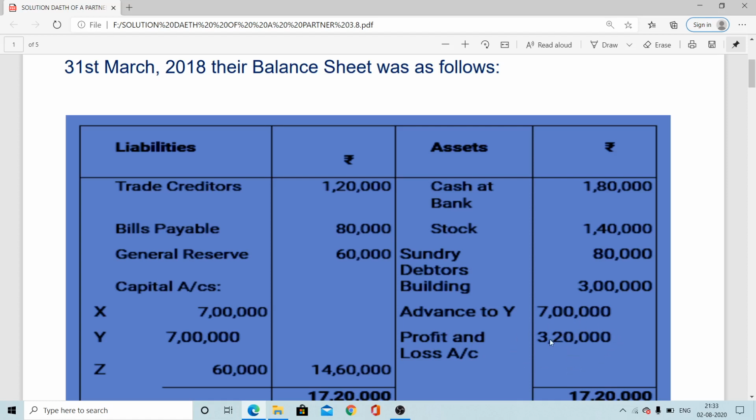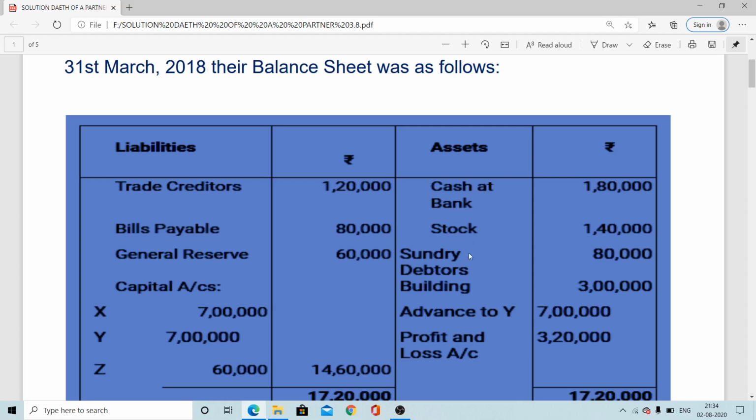In that particular year, that is 2018, there is a huge loss, and also a loan provided to a particular partner Y. So from here we can understand that in 2018, the normal situation in the market, no pandemic is there, still the business incurred a huge amount of loss, 3,20,000. It is not a matter of joke. A huge amount of loss arises, and that has to be borne by all the partners, including the deceased partner. Now we'll see who is going to die here, or which partner died here.